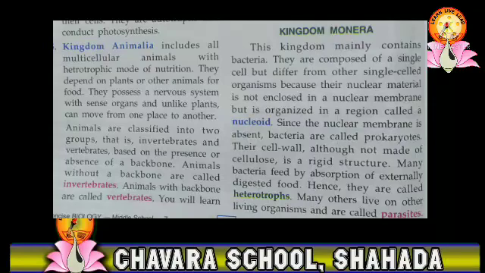Since the nuclear membrane is absent, bacteria are also known as prokaryotes. Their cell wall is not made up of cellulose. Instead of cellulose, it is made up of some rigid structure. Many bacteria feed by the absorption of externally digested food, and that is why they are also known as heterotrophs.